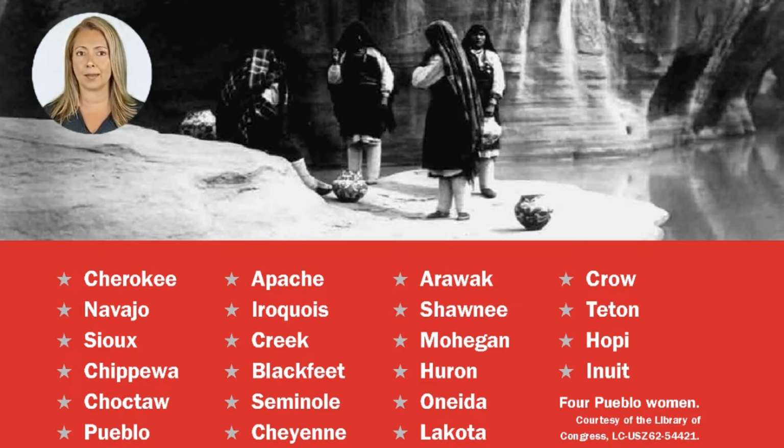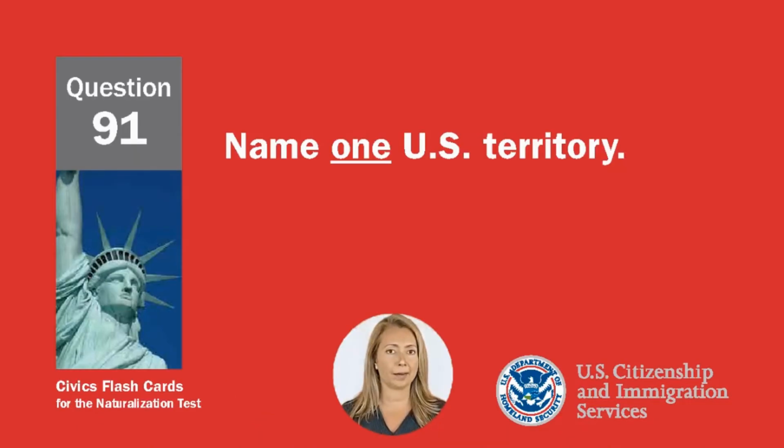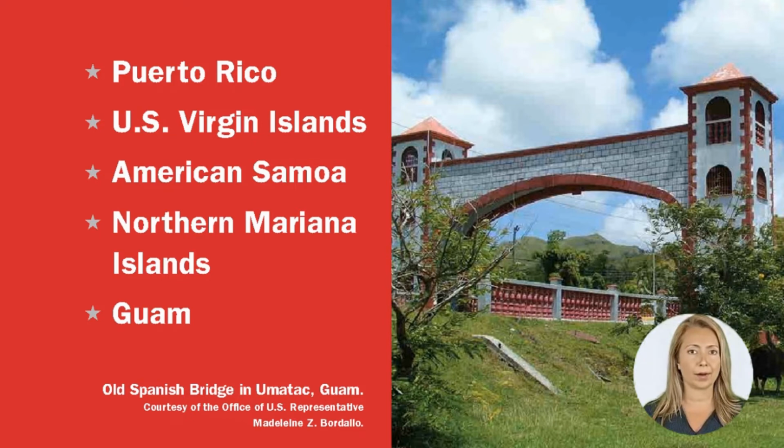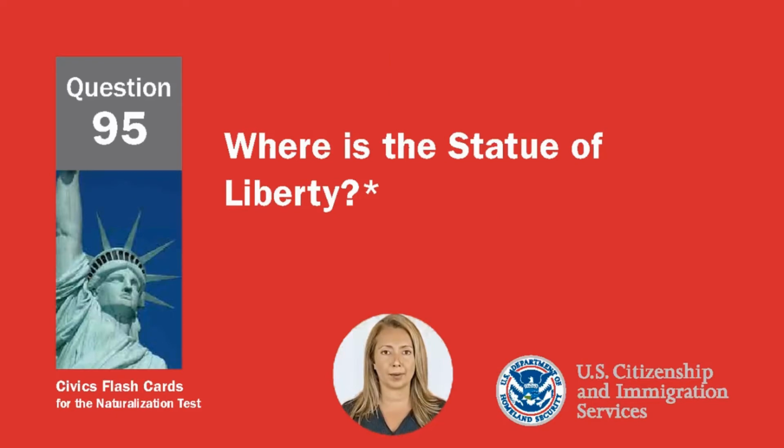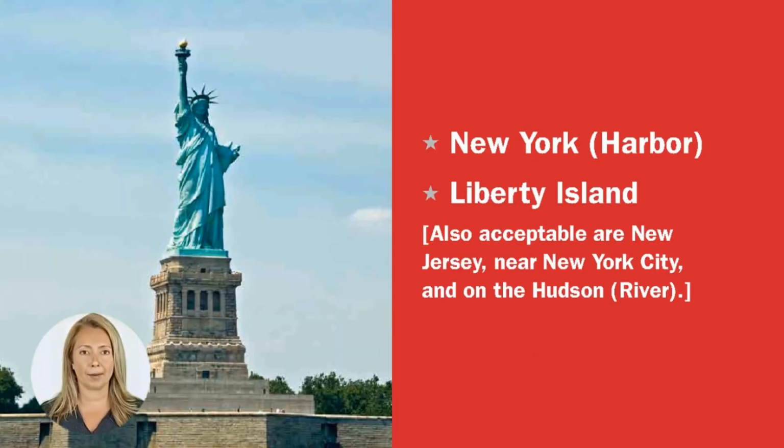Hopi, Inuit. Name one U.S. territory. Puerto Rico, U.S. Virgin Islands, American Samoa, Northern Mariana Islands, Guam. Where is the Statue of Liberty? New York, Harbor, Liberty Island. Also acceptable are New Jersey, near New York City, and on the Hudson River.